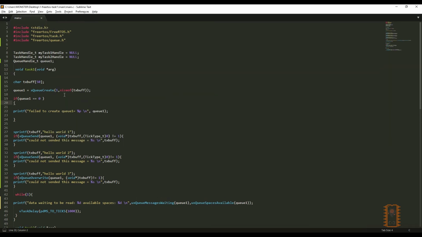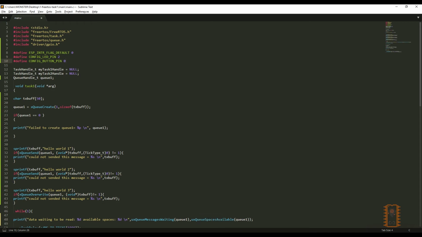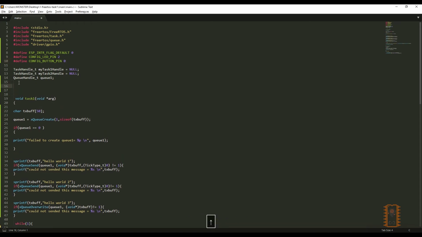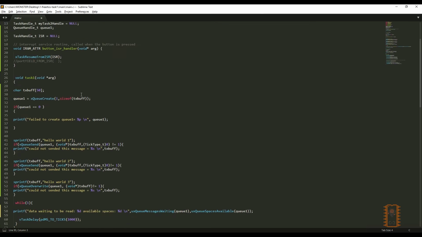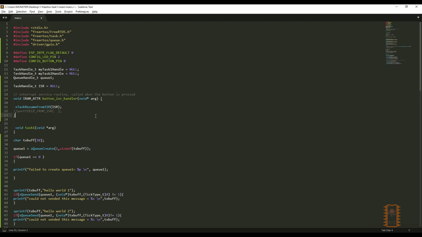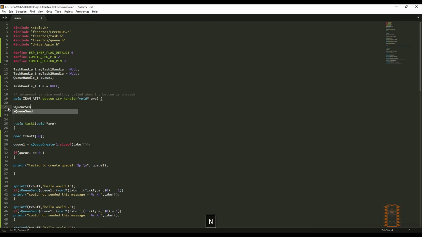Then I would like to jump to the best part of queue, which is of course interrupt. Let's copy interrupt initial part from task interrupt example. We can delete the other parts if you want, we don't use it. Let's change task functions with queue function. The first parameter is the queue we will use. Second one is the pointer of the variable that will be sent. And the last one is priority. Let's skip it with null.